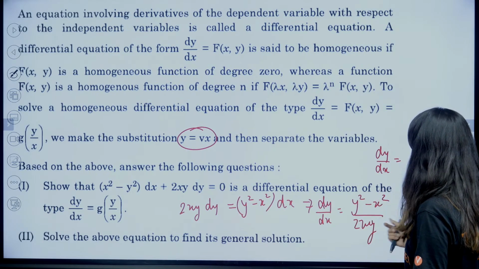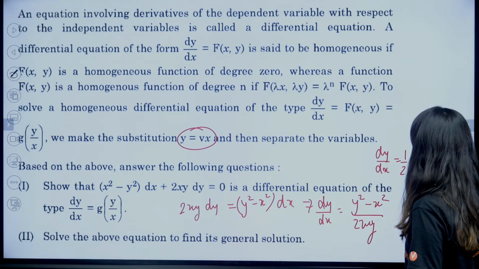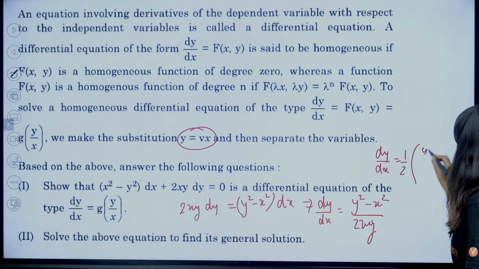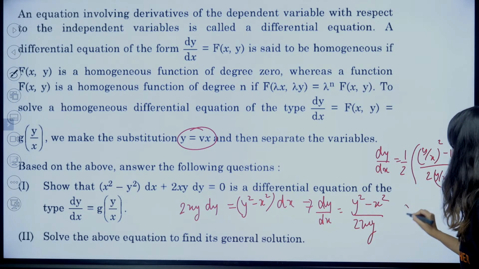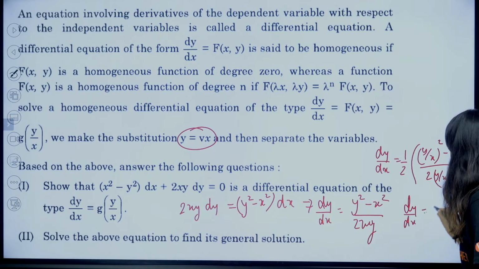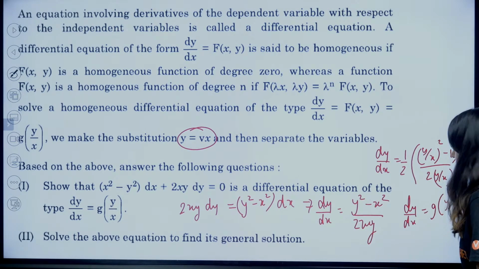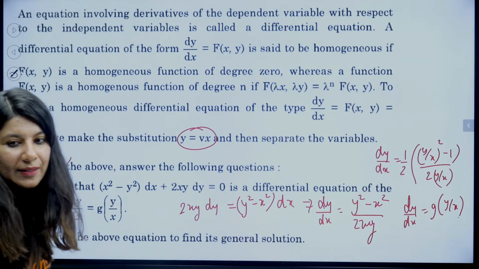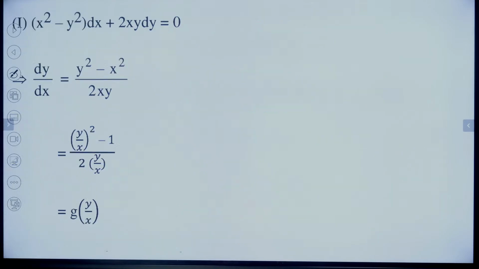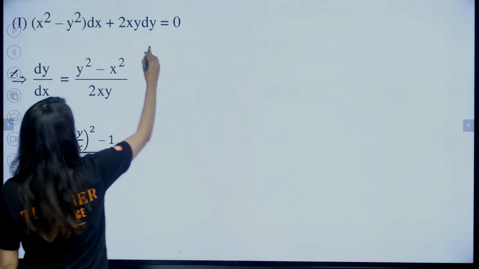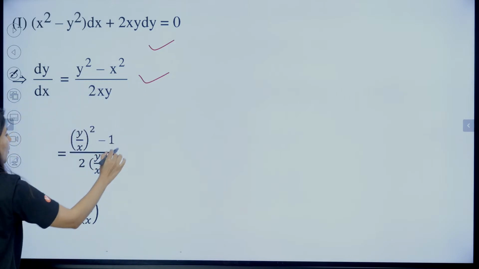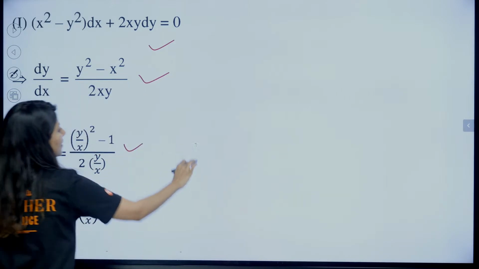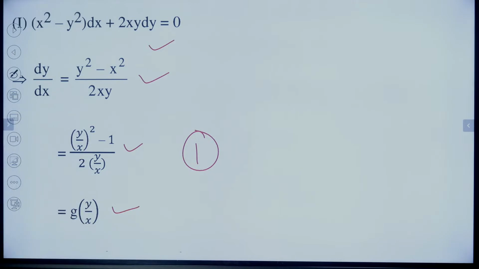1 by 2 will remain like this. Take x square common. So it is y by x whole square minus 1, upon 2y by x. Can you see clearly? dy by dx is nothing but g of y by x. The first question is absolutely correct. That's how you do it. This is your differential equation. If you take x square common, this is your g. You will get 1 mark if you solve like this.